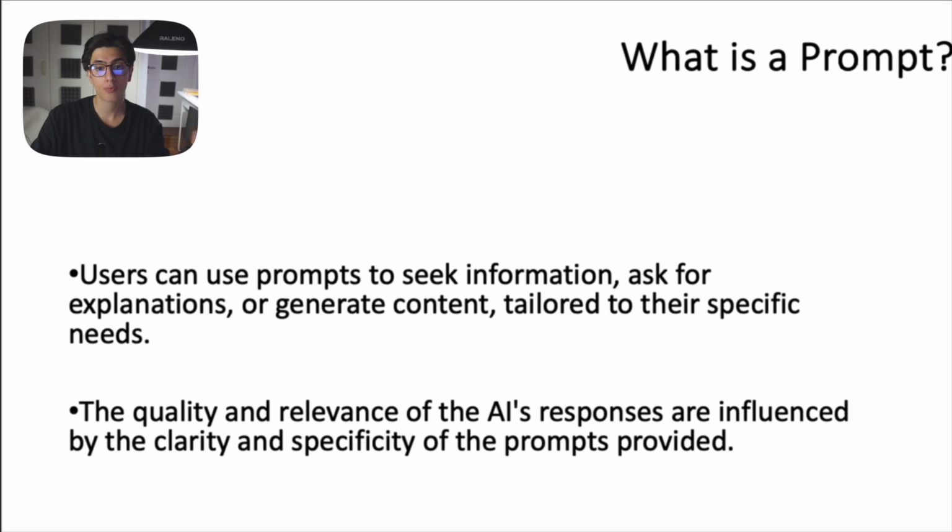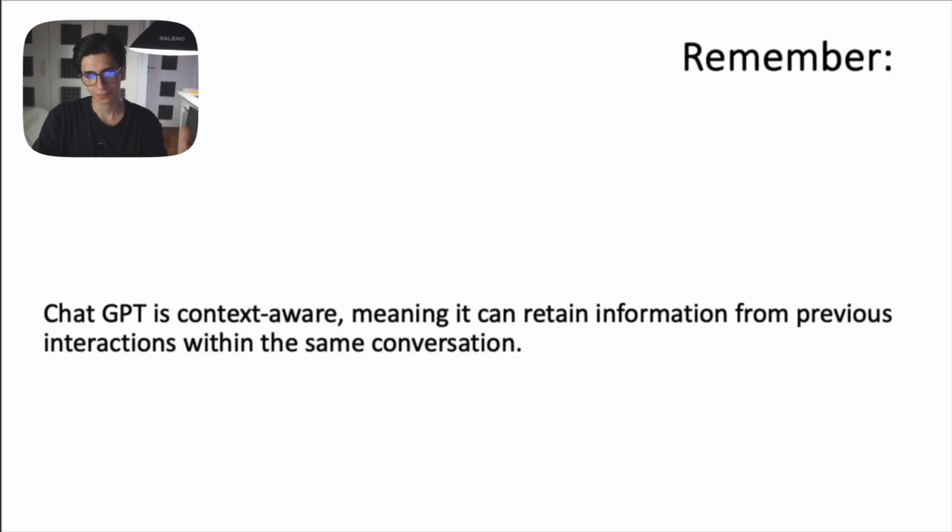Okay, users can use prompts to seek information, ask for explanations, or generate content, as we said, tailored to their specific needs. The answers and the information that we're going to be getting from ChatGPT is directly proportional to the quality of the prompts that we input. The quality and relevance of AI's responses are influenced again by the clarity and specificity of the prompts provided. So if there is something that you need to study and you need to get good at in order to maximize how much of ChatGPT's artificial intelligence power you're going to be utilizing, it is the quality of the prompts that you input.